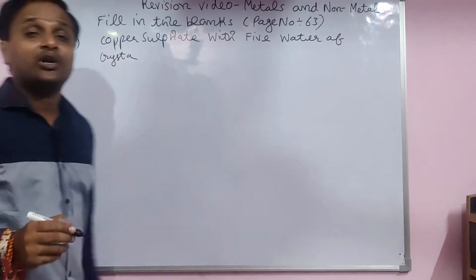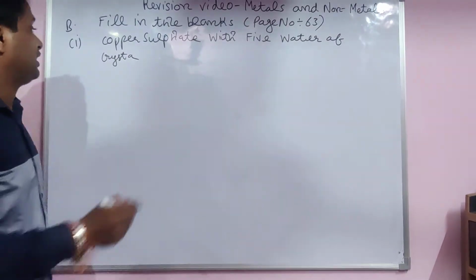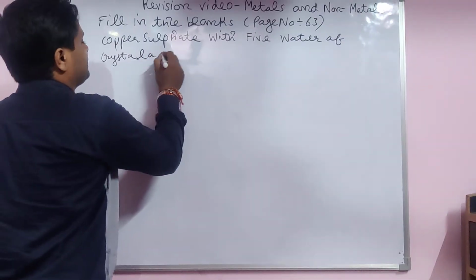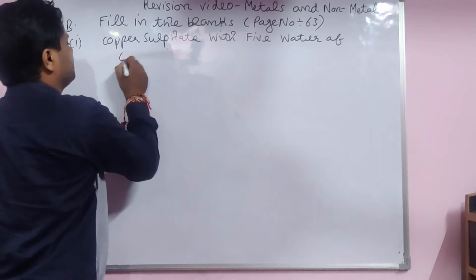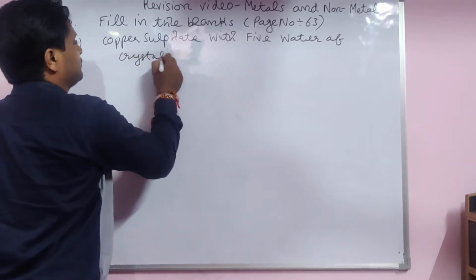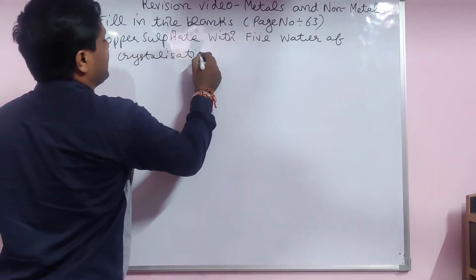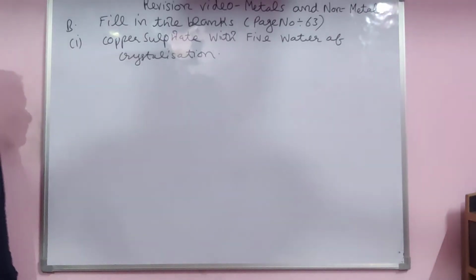Yes, blue vitriol is a copper sulfate with the 5 water of crystallization.